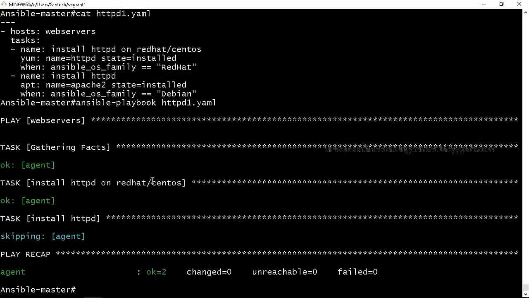Okay, so when we executed it, it executed on the Red Hat. You can see that in green. And when it came to the Ubuntu part, it skipped executing. So if it is Red Hat, it will execute only the Red Hat part and skip the Ubuntu part. And if it is executing on Ubuntu, it will skip the Red Hat part. Is this clear? So it is a simple if condition, basically to check some condition.